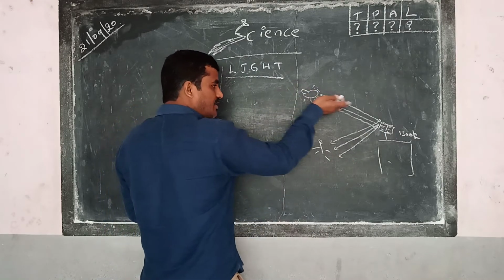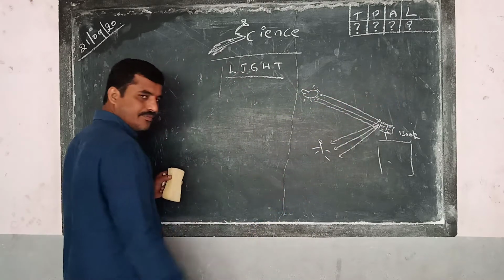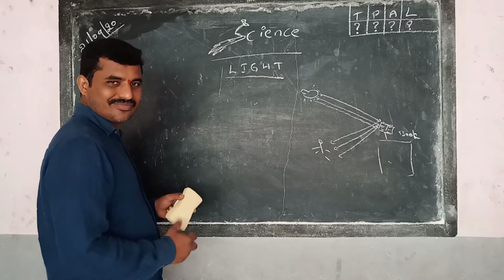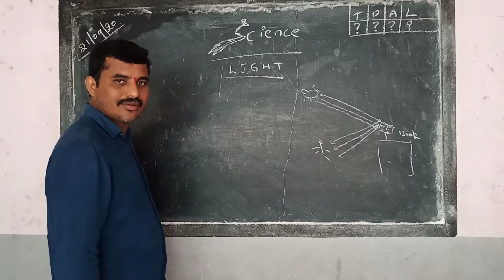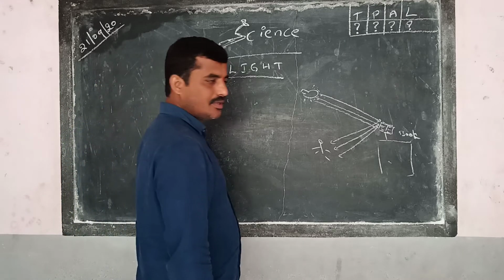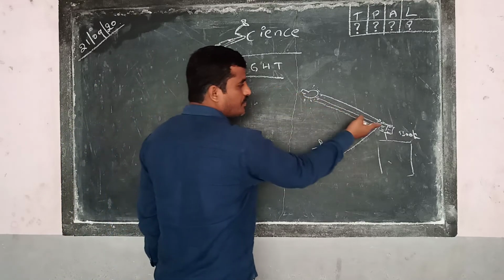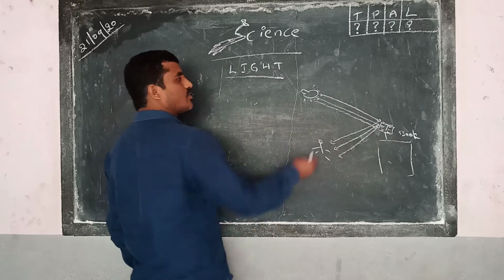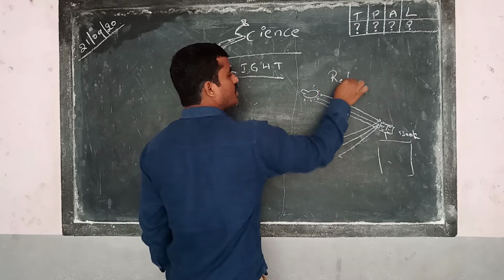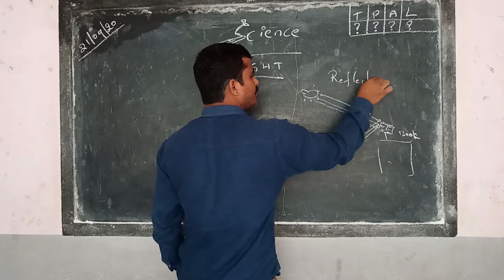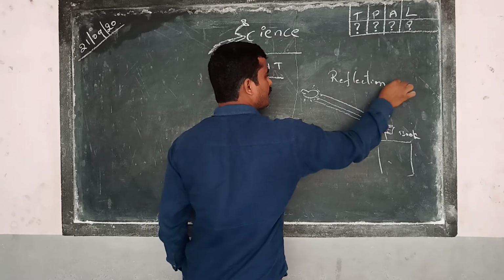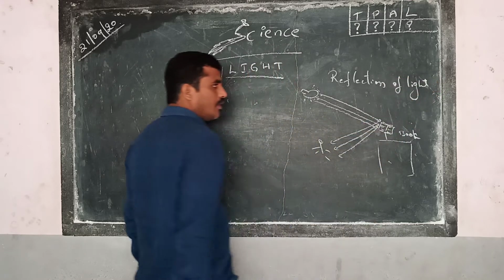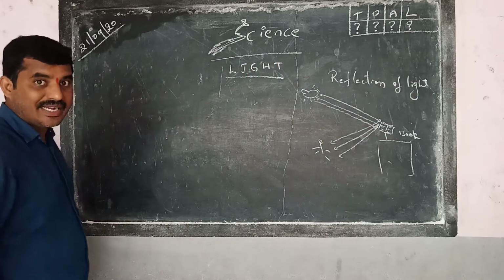The light falls on the book and hits back. Then we can see the object. So when the light falls on the object and hits back, bouncing back, this phenomenon is called reflection of light.